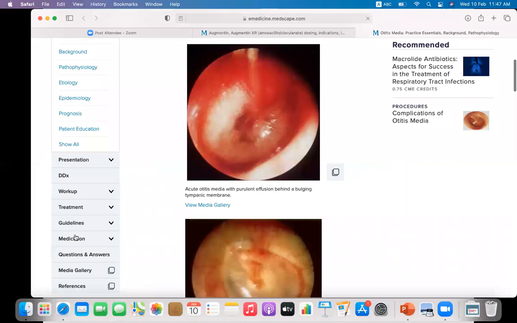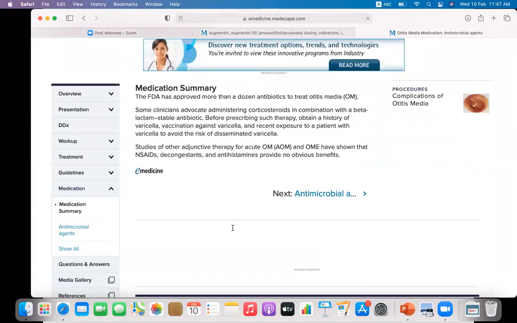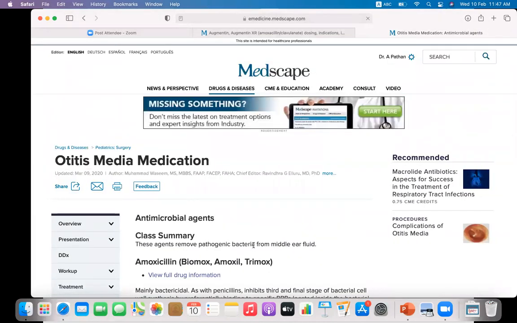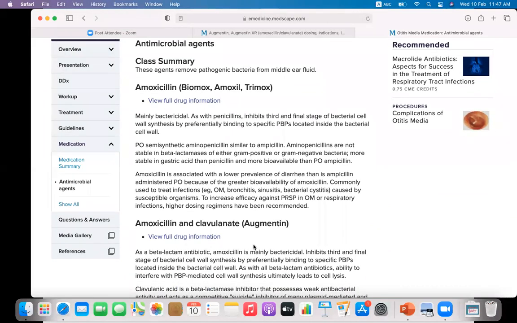You can see here in the medications the available options. Otitis media needs antimicrobial treatment. Amoxicillin and amoxicillin clavulanate is a mainstay in the management of the otitis media.